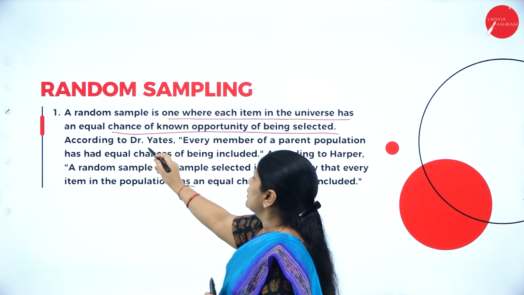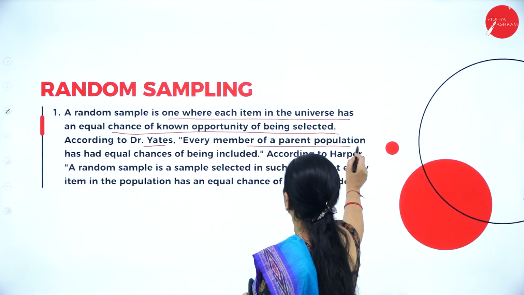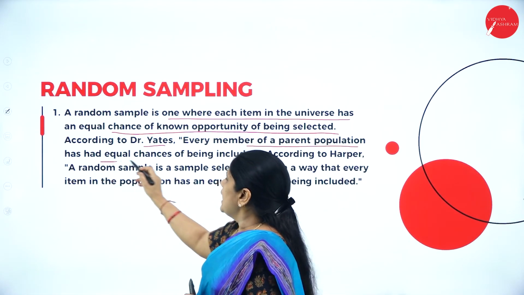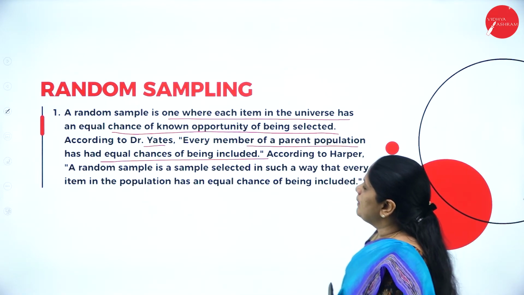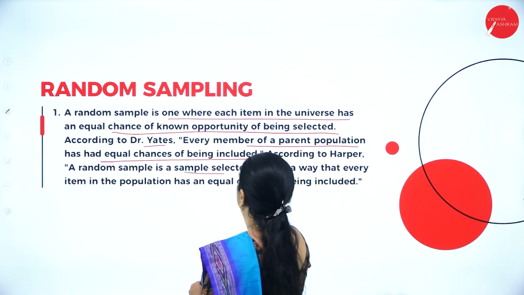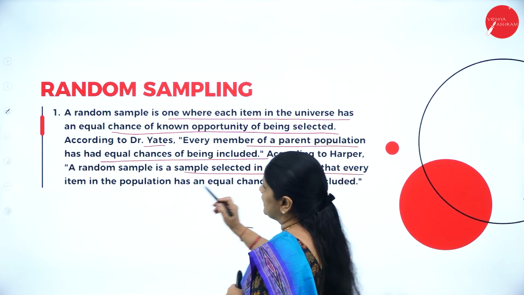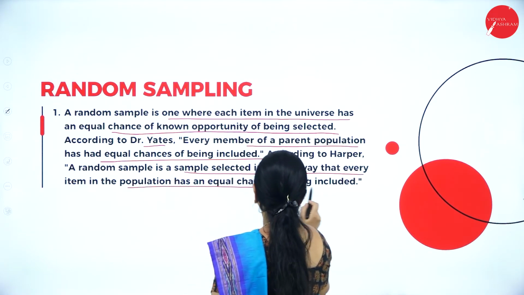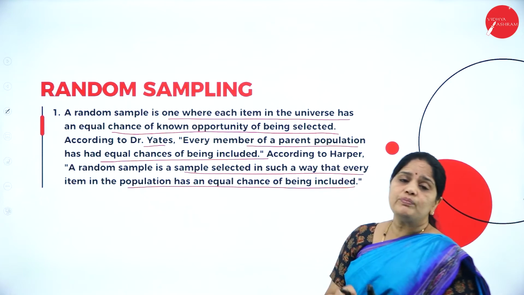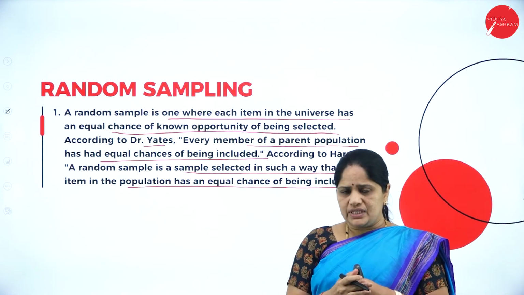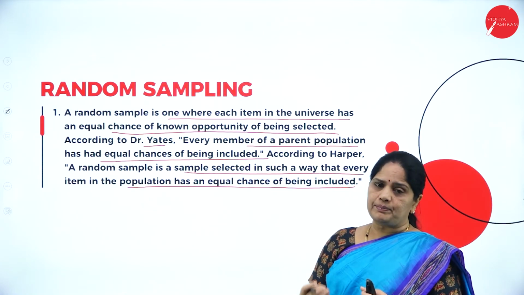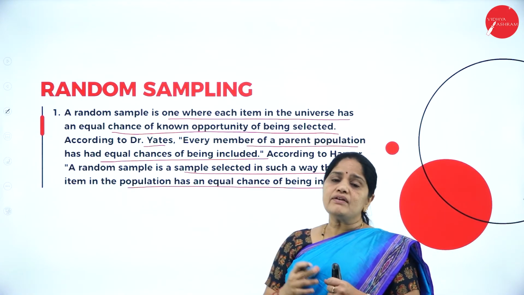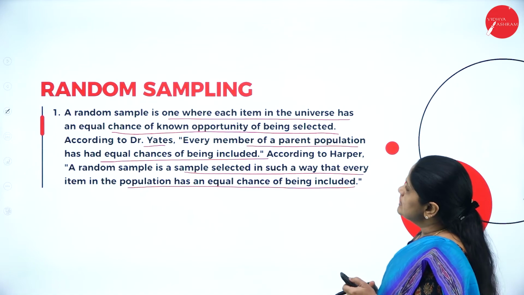According to Dr. Yates, every member of a parent population has equal chances of being included. According to Harper, a random sample is a sample selected in such a way that every item in the population has an equal chance of being included. So this is nothing but probability. We don't know which card will come up. Such a kind of sampling, we call random sampling.